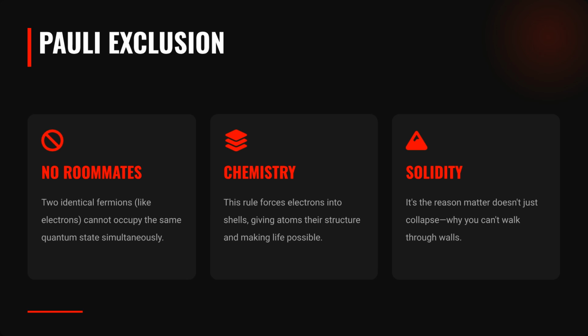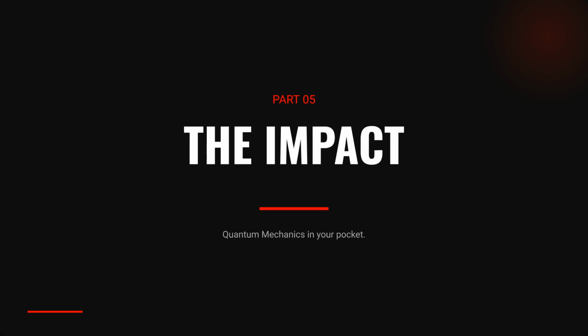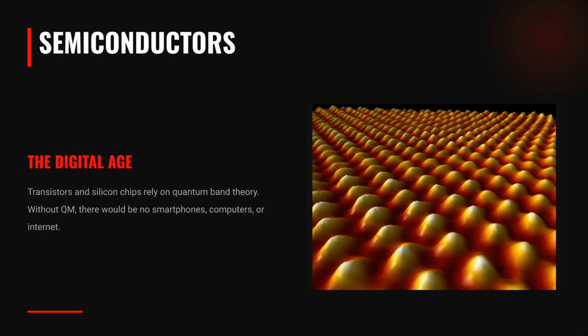The Pauli exclusion principle states that two identical fermions cannot occupy the same quantum state. This rule gives atoms structure, enables chemistry, and is why matter has solidity. Part 5, the impact, shows how quantum mechanics is already in your pocket. The digital age relies on quantum mechanics.